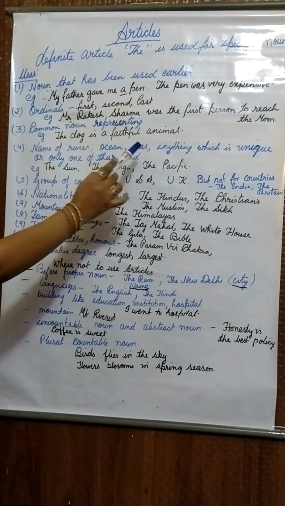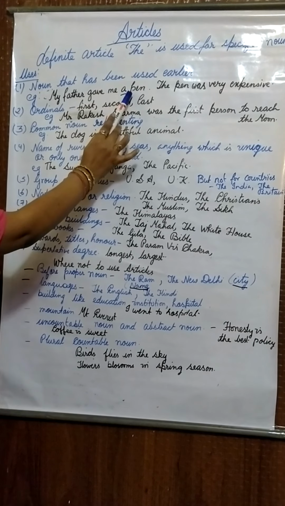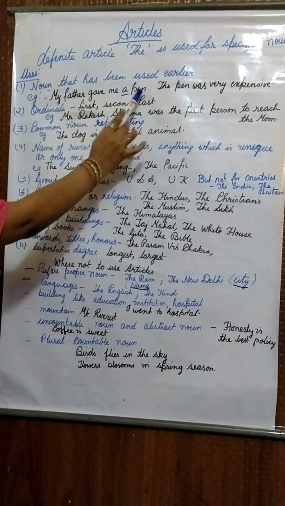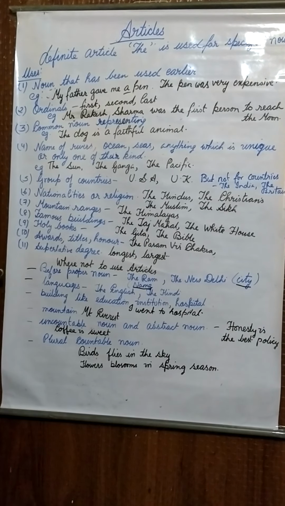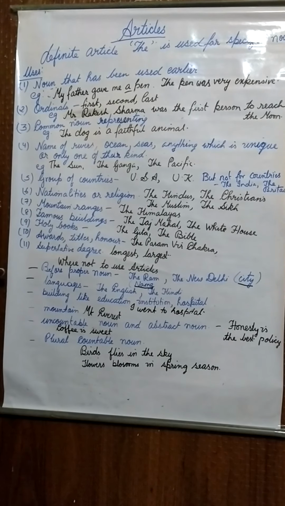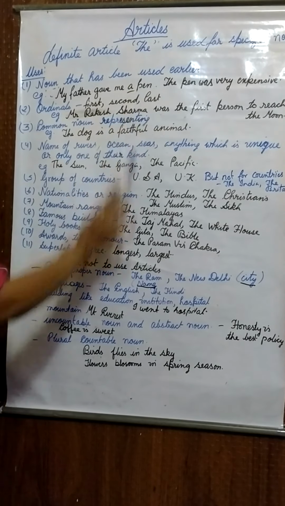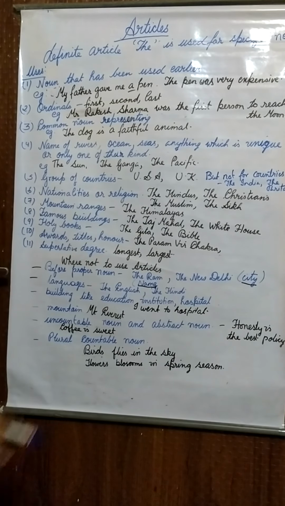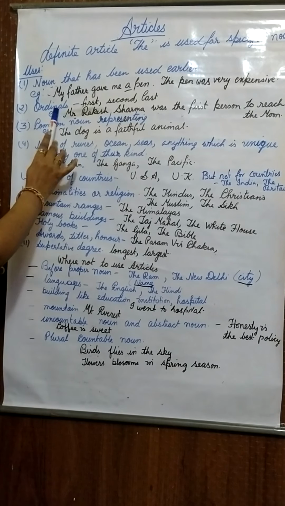Here, students, just mind, we are saying about the same pen which we have already mentioned. So, the pen was very expensive. So the first use of the definite article the is for a noun that has been used earlier. Is it now clear? The next use of the article is for ordinals.